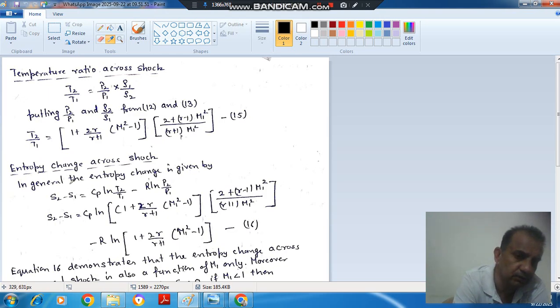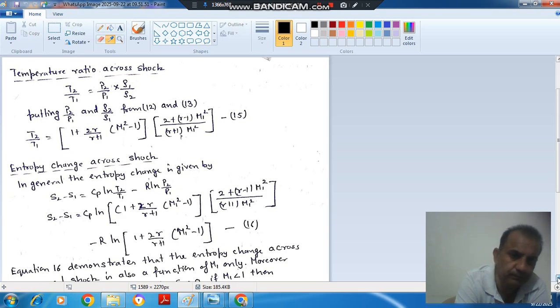And now the next topic is entropy change across shock. The formula for entropy change across shock is S2 minus S1 equals Cp ln T2 by T1 minus R ln P2 by P1. Again we can put the value of T2 by T1 and P2 by P1, and then T2 by T1 is this and P2 by P1 is in the previous equation.